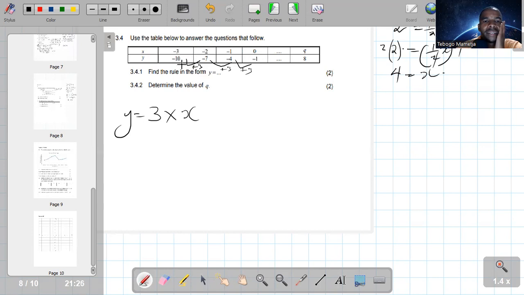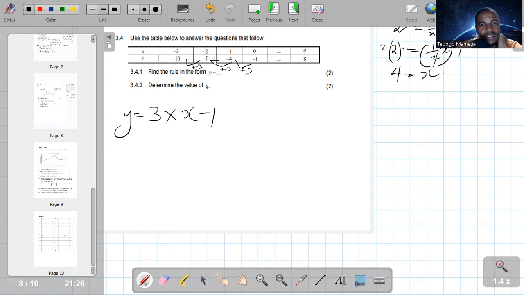You take a 3, you multiply it by -3, you get a -9. Then after getting a -9, what do you do? You again subtract 1, to get the answer there. So how did I get this rule? I checked my output there.